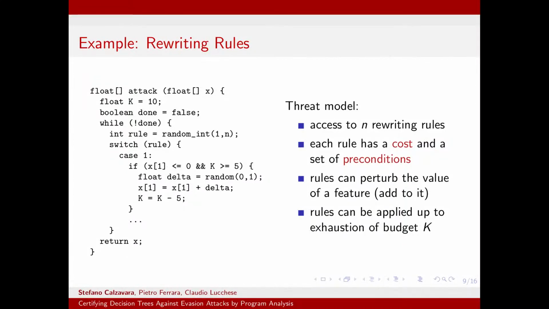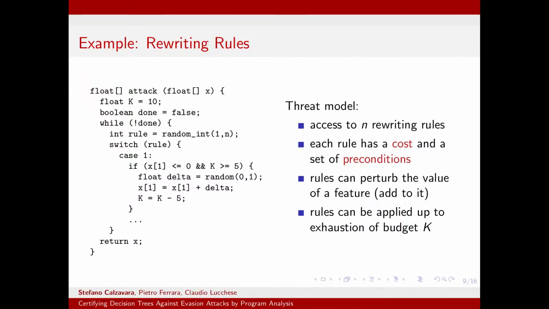For instance, if we have a rule which requires the first feature to be less than or equal to 0 and has cost 5, we do this conditional check, we sample a random perturbation, for instance let's say between 0 and 1, we modify the feature by adding the perturbation delta, and we remove the cost of the rule from the available budget. And we do this up to budget exhaustion. The key idea is that this attack function has a non-deterministic behavior because it relies on random sampling, but each branch of the non-determinism will deal with one possible move by the attacker.